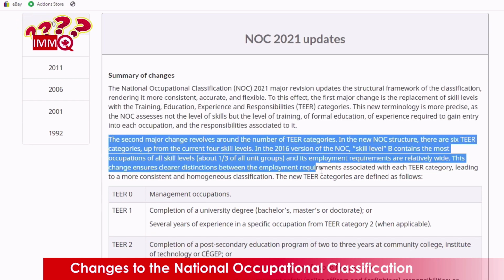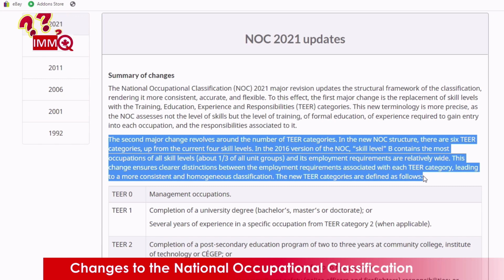The second major change revolves around the number of TEER categories. In the new NOC structure, there are 6 TEER categories, up from the current 4 skill levels. In the 2016 version of the NOC, Skill Level B contains the most occupations of all skill levels, about 1/3 of all unit groups, and its employment requirements are relatively wide. This change ensures clearer distinctions between the employment requirements associated with each TEER category, leading to a more consistent and homogeneous classification. The new TEER categories are defined as follows.